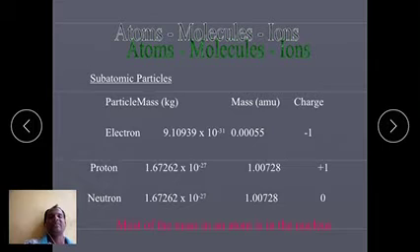At the same time, the mass of the electron in atomic mass units is 0.00055, and the proton mass is 1.00728, the same as the neutron, that is also 1.00728. The charge of the electron is minus 1, the proton is plus 1, and the neutron is 0.